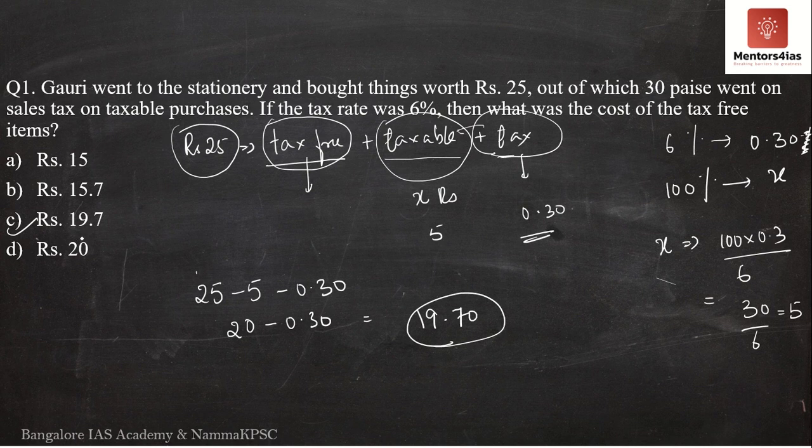Now, don't be confused. Some of you might mark it as 20 itself. Some of you might include 30 paise as part of the 5 rupees and then simply subtract 5 from 25 and get 20, but it is not 20. 30 paise is not a part of the taxable item itself. It is 30 paise over the cost. So the correct answer is 19 rupees 70 paise. Now let us move over to the second question.